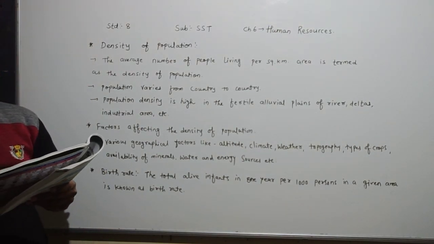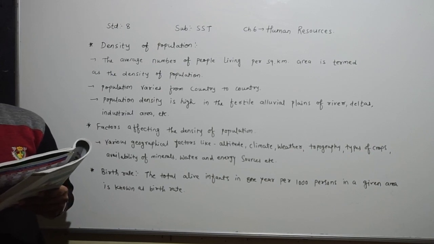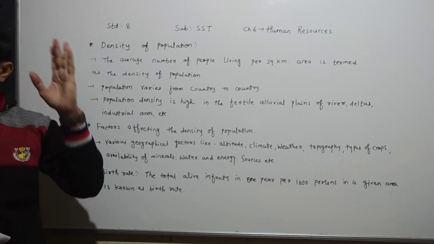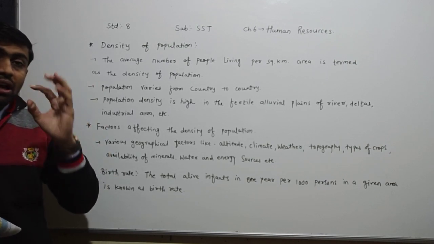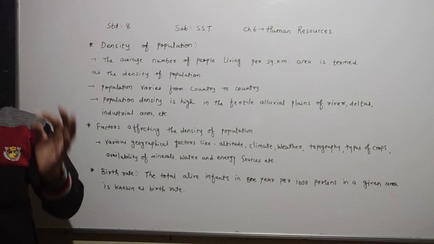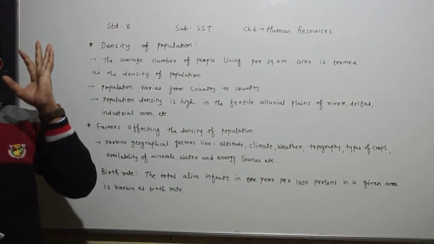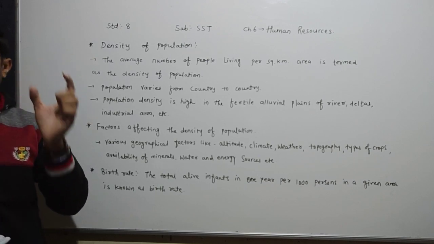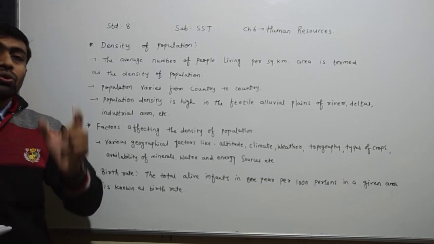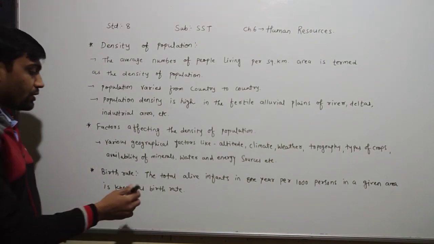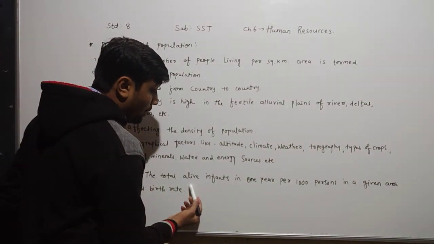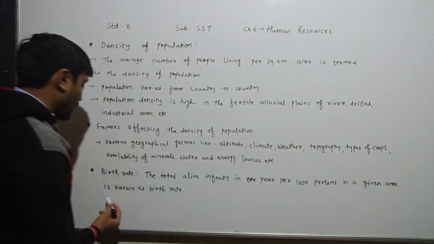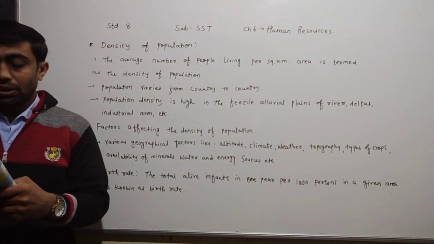In simple terms, the total births per 1,000 persons in 1 year in a given area is known as the birth rate.